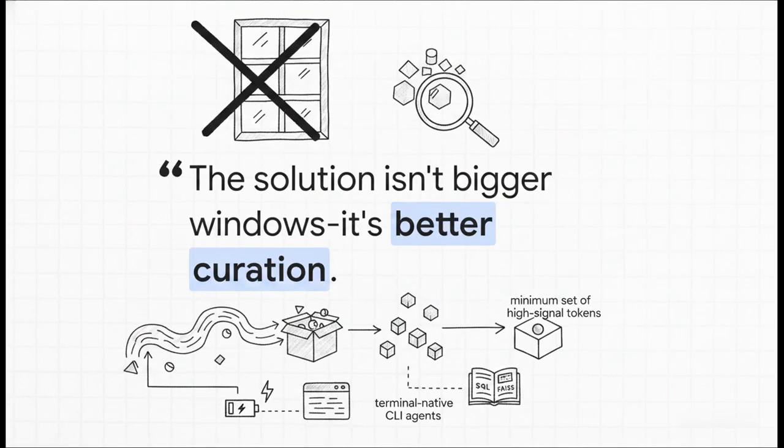There's a quote from our research sources that really hits the nail on the head here. The solution isn't bigger windows, it's better curation. Context engineering means finding the minimum set of high-signal tokens. This is exactly why a hybrid search and precise retrieval system is an absolute must. Context is a scarce resource, especially when you're building terminal-native CLI agents that need to operate autonomously. You don't want your agent reading the entire internet every time it takes an action. You want it using its SQLite and FAISS memory stack to retrieve just-in-time, highly relevant data to solve the exact problem right in front of it.